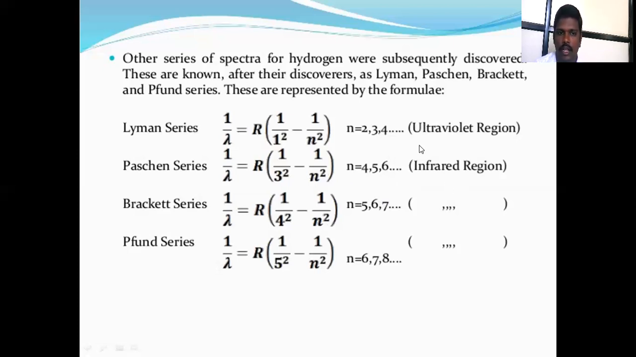The Lyman series is in the ultraviolet region. Then the Brackett series: 1/λ equals R times (1/4 square minus 1/n square), where n is 5, 6, 7. That is an infrared region. Then the Pfund series: 1/λ equals R times (1/5 square minus 1/n square), where n is 6, 7, 8. That is the number of this atom. Then the next series will start from the next value of n.